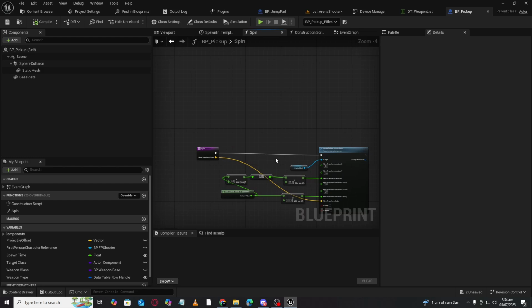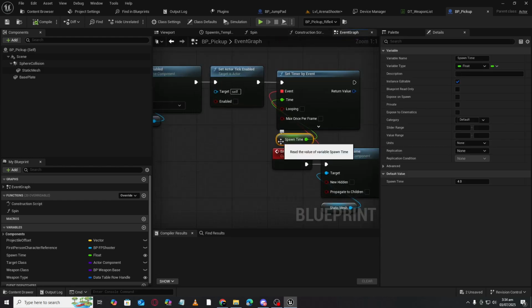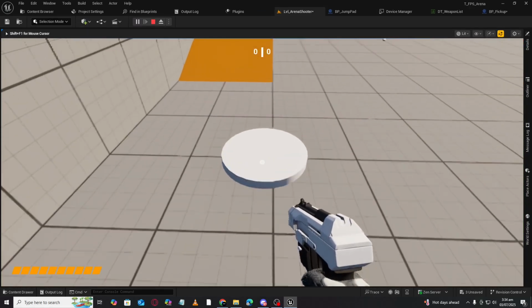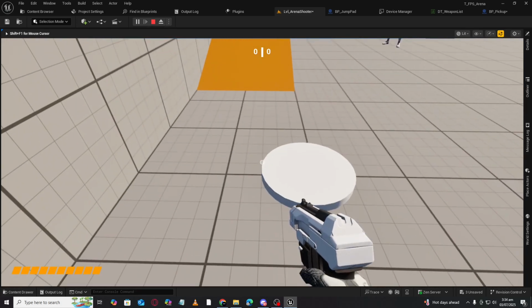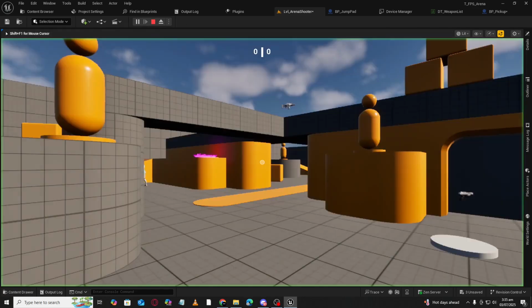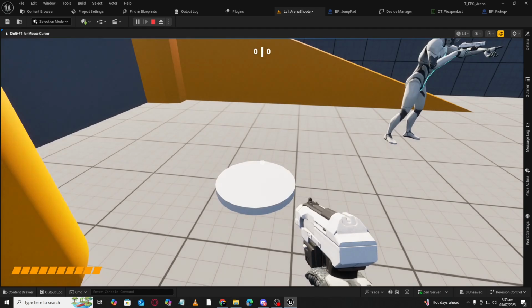So if you want to change the spawn time, right now it has a 4-second spawn time and you want to decrease it, let's say to 2 seconds. Now whenever you pick a weapon, let's say pick from here, it will spawn after 2 seconds, like that. If you want to increase it, let's say we make it 6 seconds. Now we are waiting, and after 6 seconds, it will spawn again.